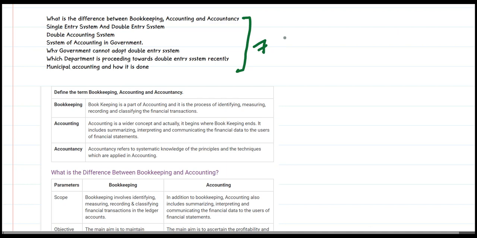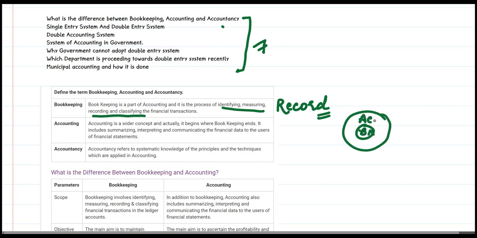After the above three questions, we'll be taking these 7 questions and that will make the total 10. What is the difference between bookkeeping, accounting and accountancy? Bookkeeping is a process of identifying, measuring and recording transactions. So this is basically a record based function, and accounting is a wider concept. Accounting is a superset of bookkeeping, in the sense that it begins where bookkeeping ends.